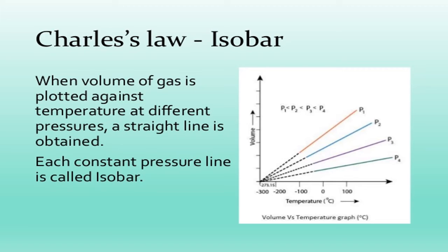This is also the work done by not only Charles but Lord Kelvin. So this minus 273.15 is nothing but 0 Kelvin. So 0 Kelvin is nothing but minus 273.15 degrees centigrade. Both are related here.